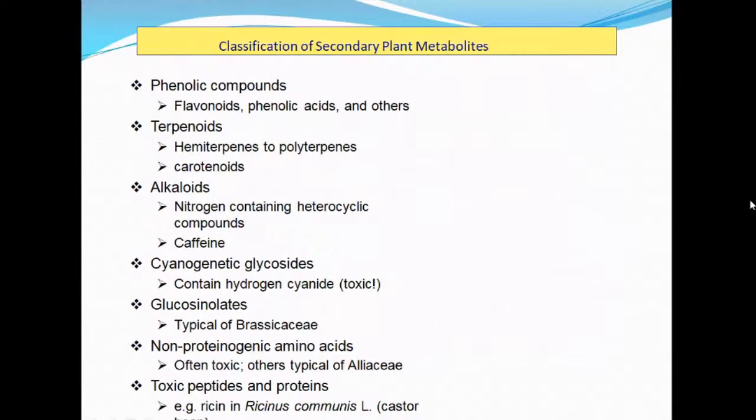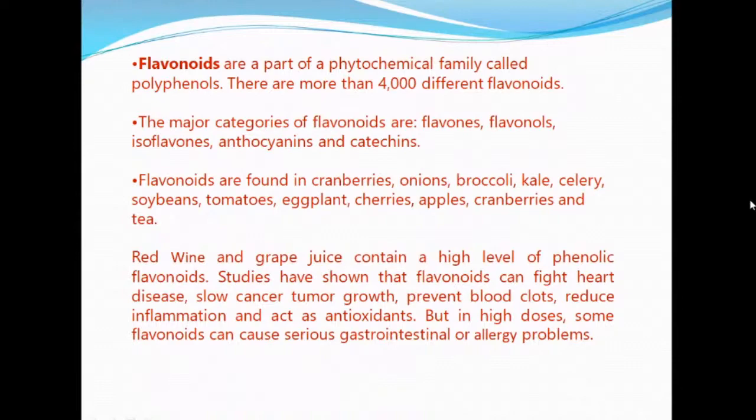So this is a summary of the secondary metabolites classification. Phenolic compound is flavonoid. Terpenoids are hemiterpenes, carotenoids. Alkaloids are nitrogen-containing compounds. Among the secondary metabolites, only one compound has nitrogen, that is alkaloids. Cyanogenic compounds and glucosinolates, non-proteinogenic compounds, and toxic peptides. So among these compounds, we will focus only on flavonoids.